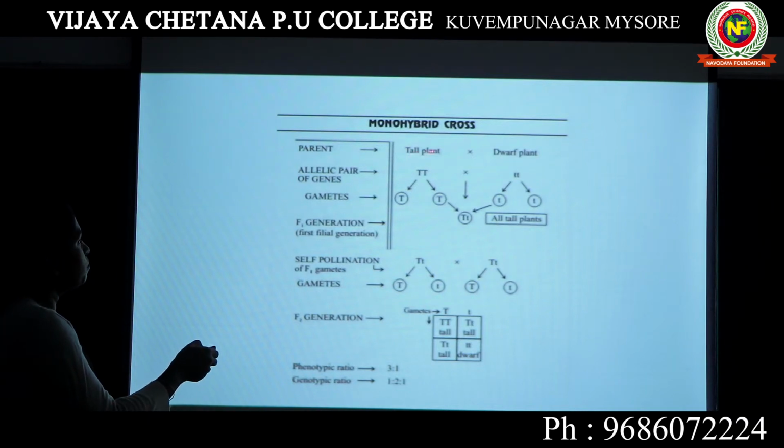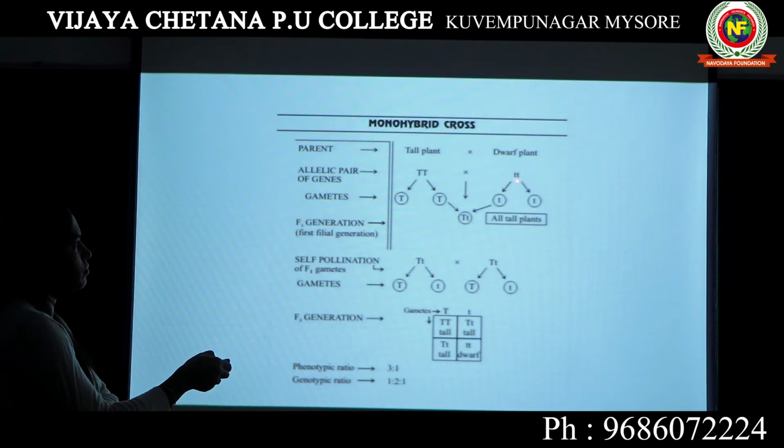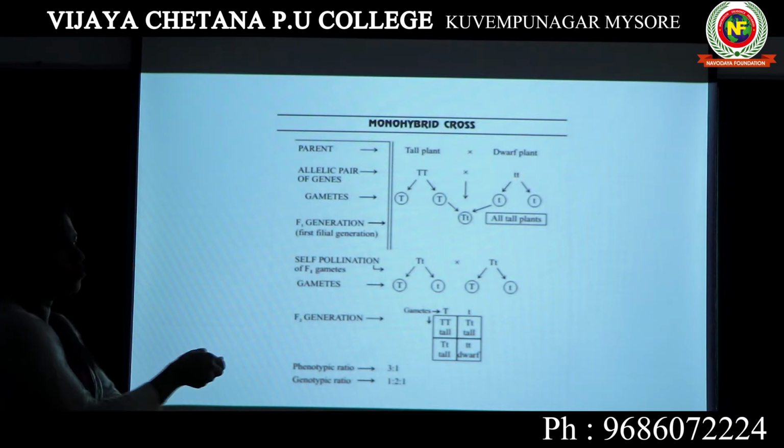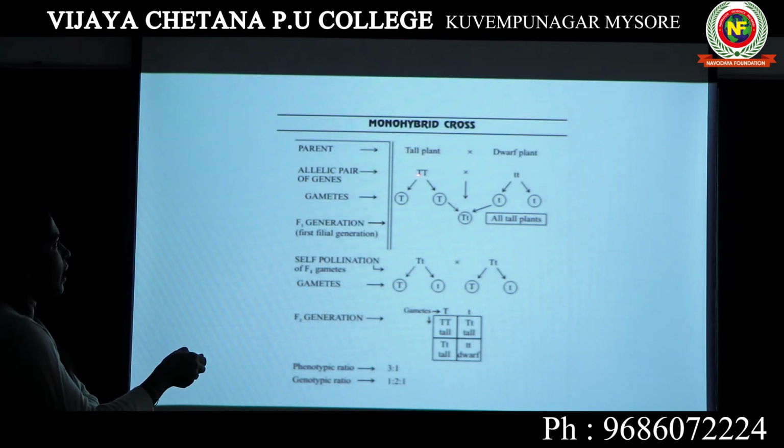Now these parent plants were given an alphabetical symbol: capital T, capital T for the tall plant. The dwarf plant was given the symbol small t, small t. See here, the tall plants were abbreviated as capital T, capital T, and the dwarf plant was abbreviated as small t, small t.